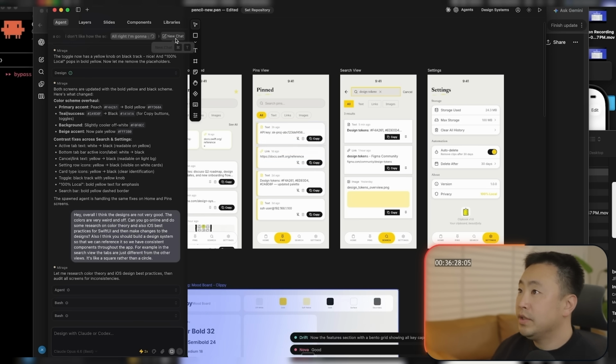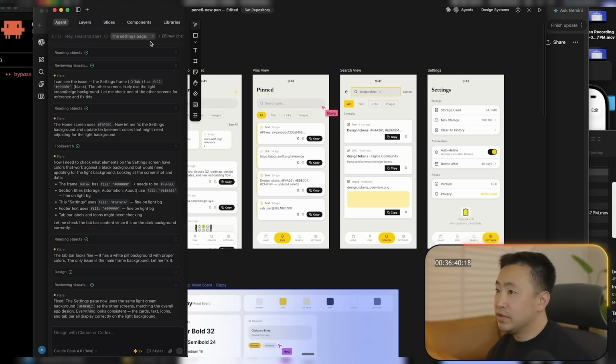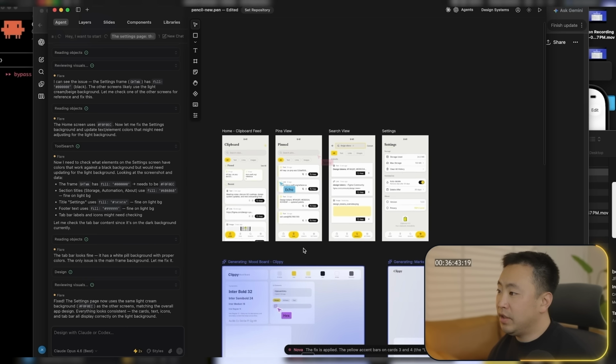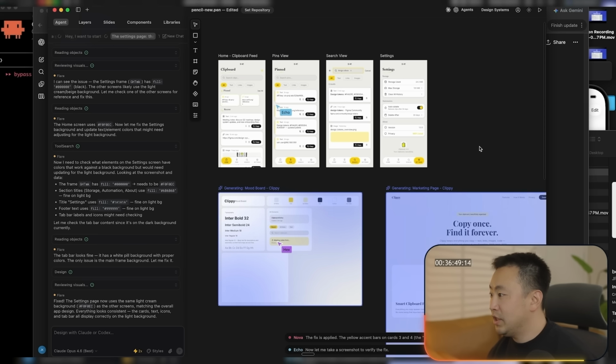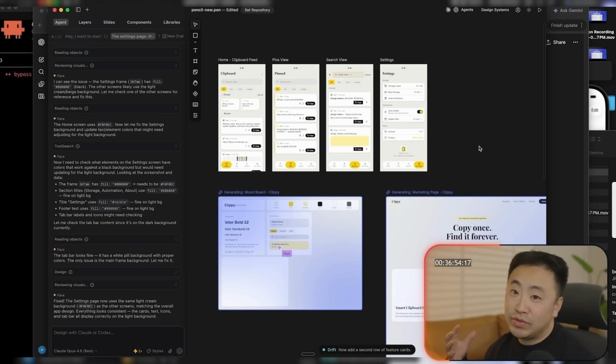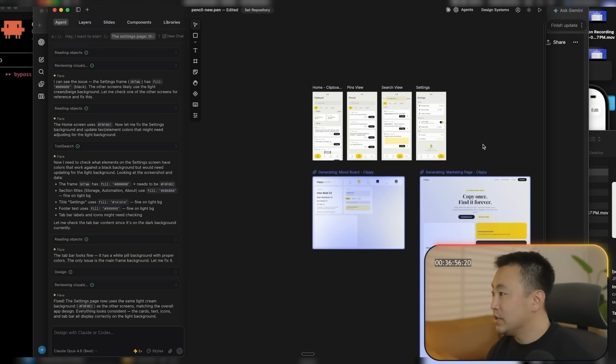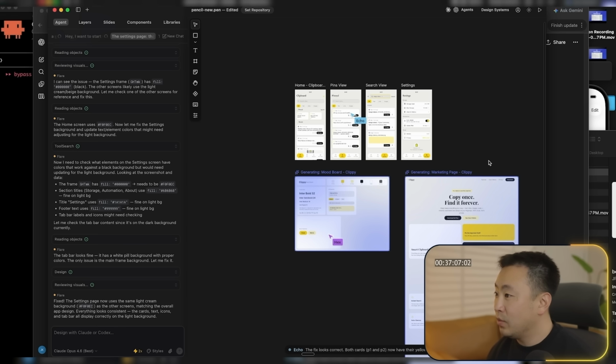Okay, I'm allowing this. Okay, I have a bunch of agents doing a bunch of stuff. So this is what I mean. I really like this Pencil app because it fundamentally allows you to do a bunch of things all at once. It's as if you have a bunch of people actually working on things.